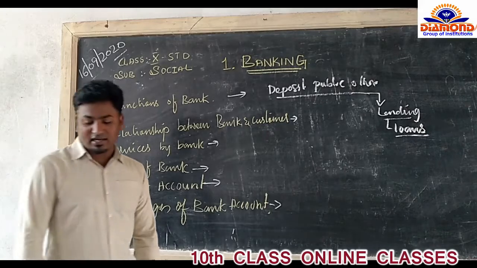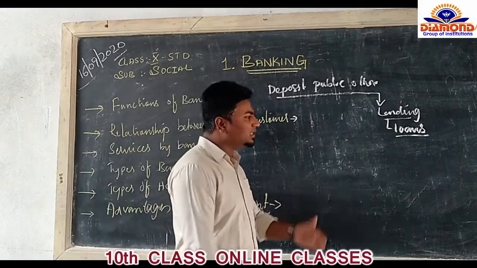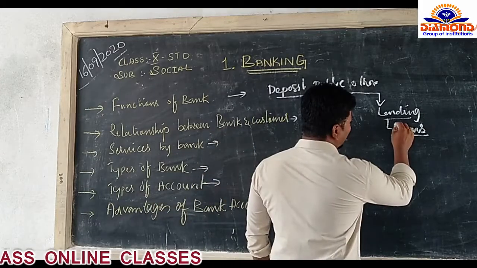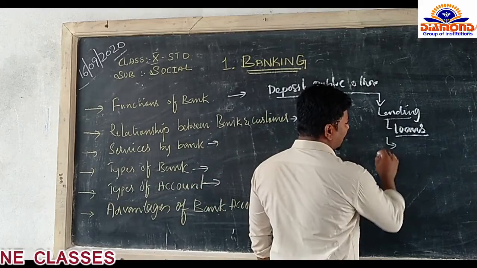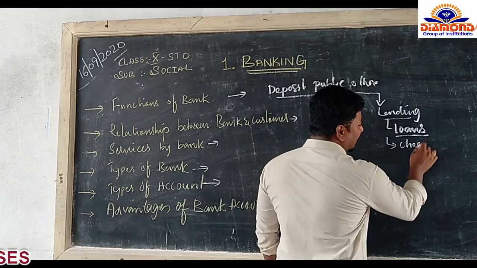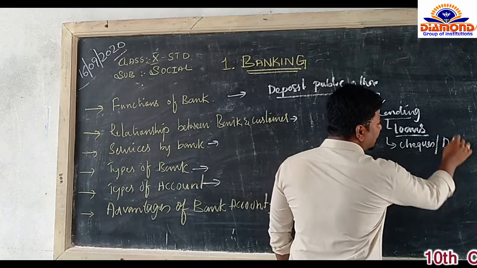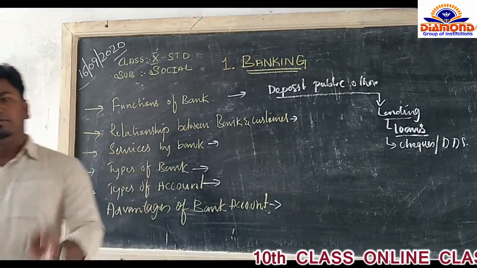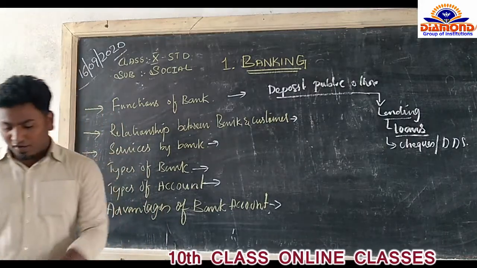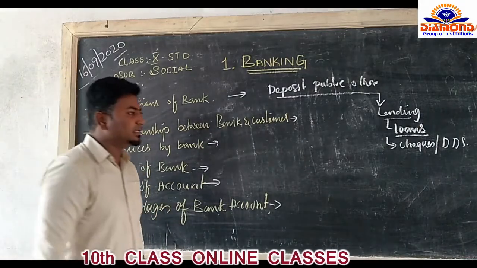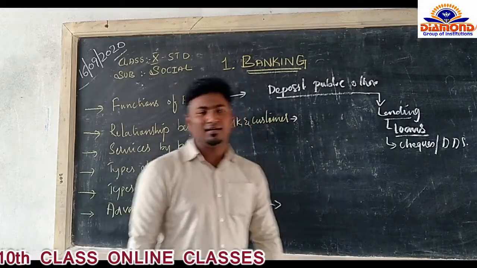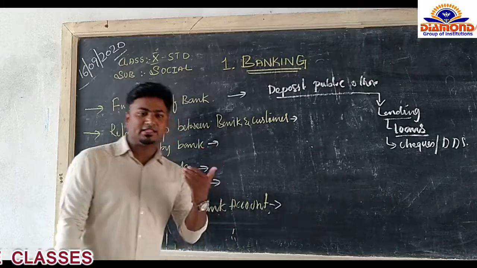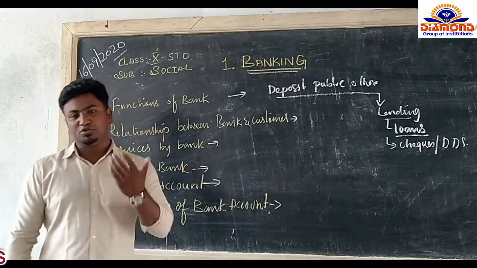Collecting money through checks, drafts and bills. Another function of the bank is collecting money, not only in the form of physical cash. There are also checks and DDs available in a bank. In the form of money, they collect it. DD is called a demand draft. People can bring physical cash, they can make a check payment, and they can also deposit through DDs.